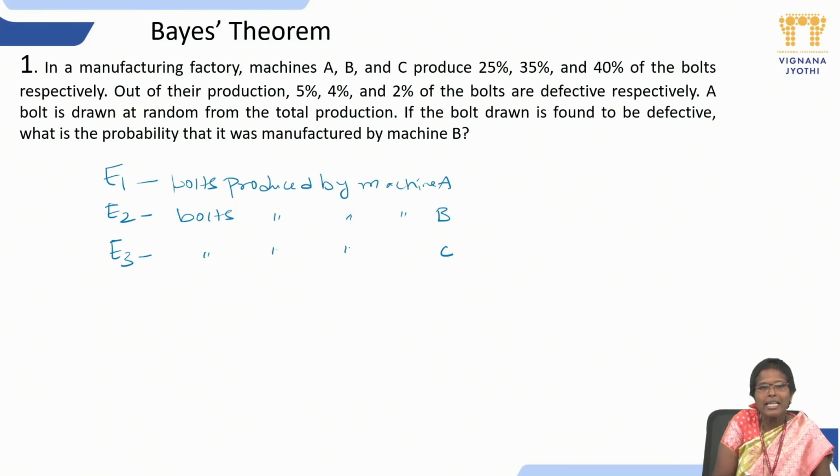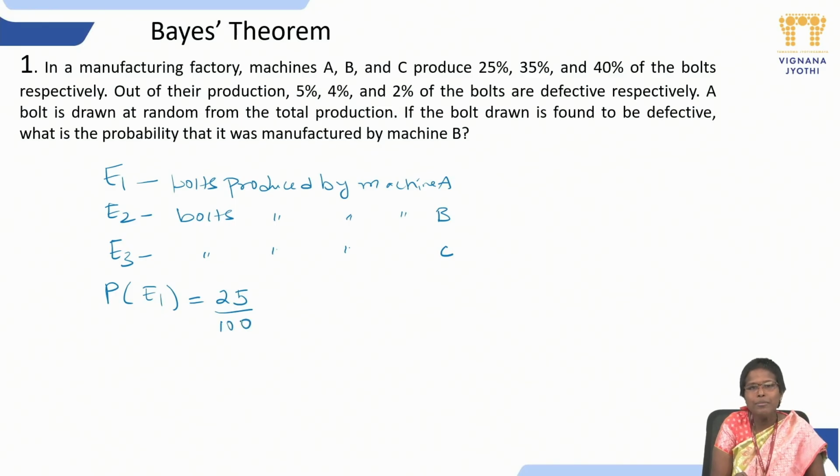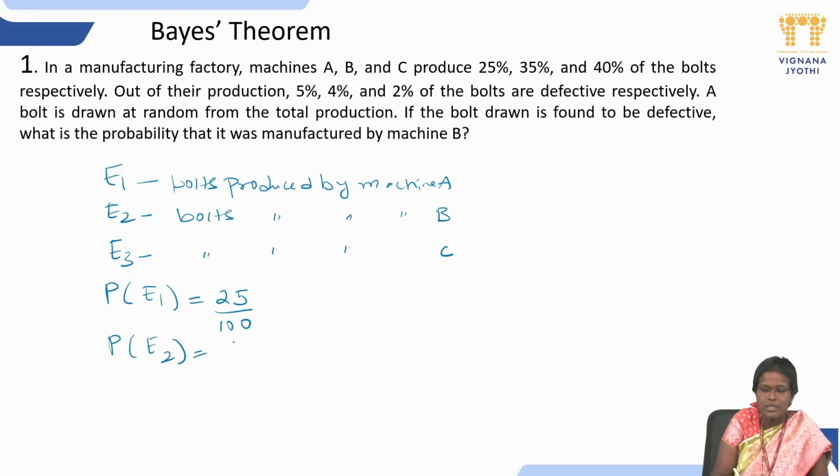They are the boards produced by the machines A, B, C. What is given in the problem is that the probability of E1, from machine A, is 25%, that is 25 by 100. Similarly, the probability of boards produced by machine B is 35%. Then the probability of boards produced by machine C is 40 by 100.